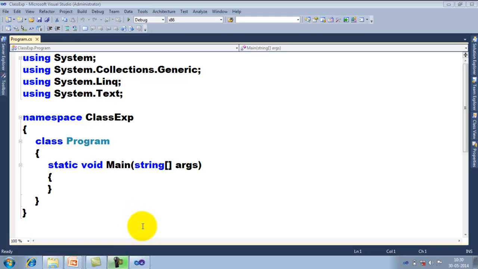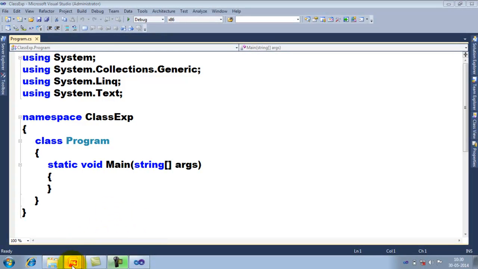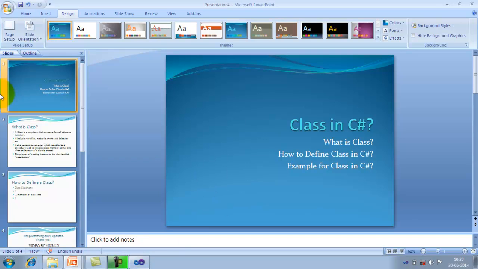Welcome to .NET. Now we are trying to concentrate on what exactly the meaning of class is, how to define a class in C#, and also an example for class in C#.NET. Understand?